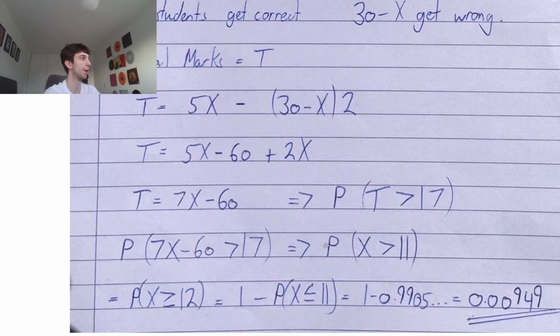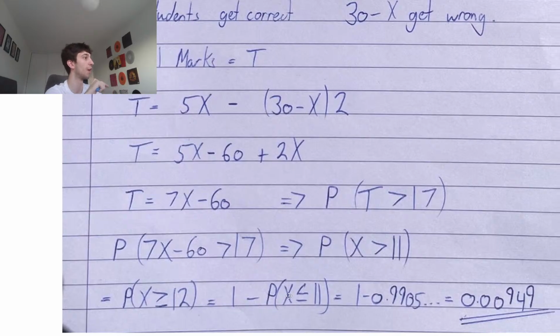You don't have to do it like this. You could just say that the probability that x is larger than 11 is 1 minus the probability that x is less than or equal to 11. From here, we can use our binomial CD using probability 0.2 and number of trials 30. And obviously our x value will be 11 here. Find this probability. 1, take away that probability for it to be larger than 11. And this will be 0.0049.